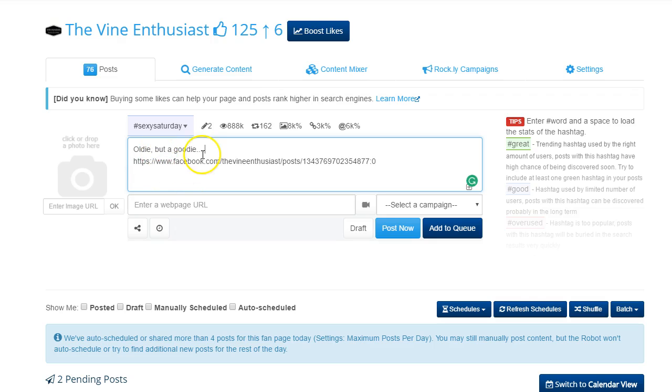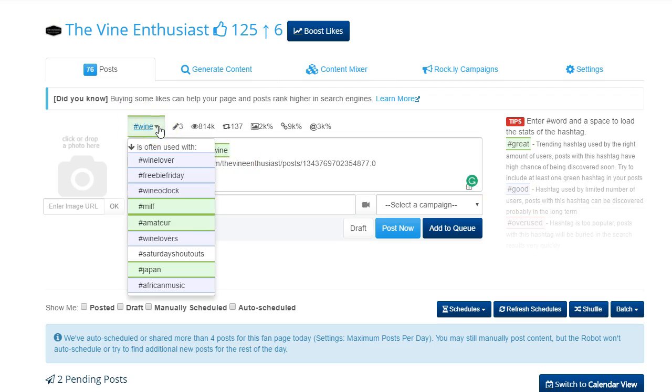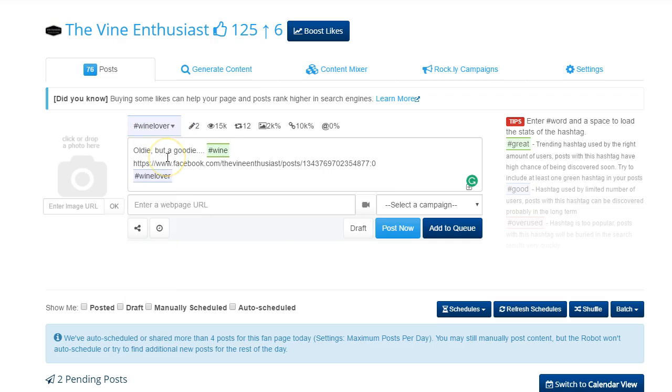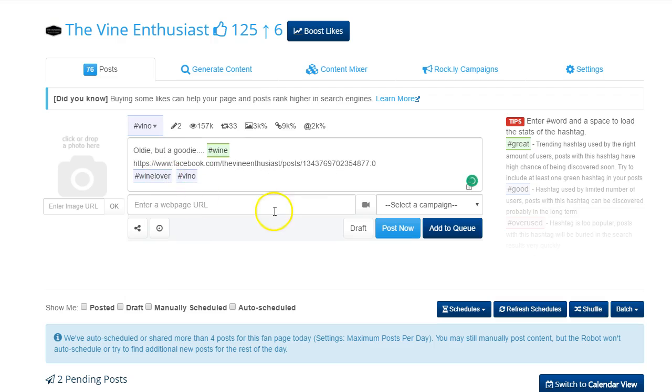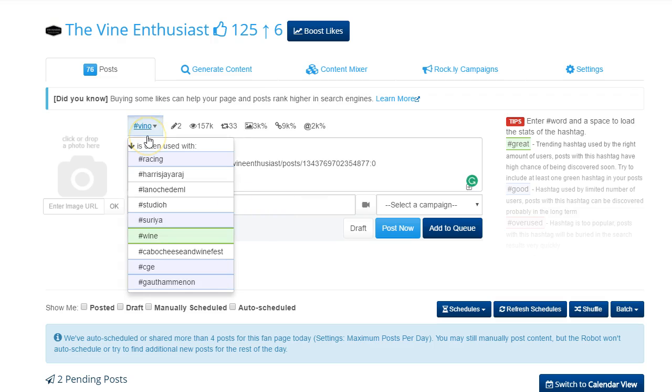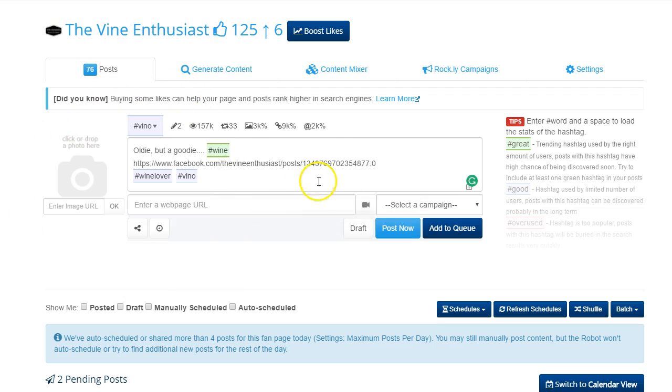So now we're going to use one of our hashtags. And remember, this tool takes a lot of the mystery out of which are the best hashtags to use. And then you can use those hashtags with each post, which also helps increase your organic exposure, because people who are clicking on these hashtags are going to be a lot more inclined to see your post, thusly click on it and like your page.